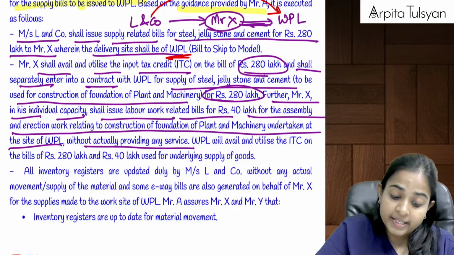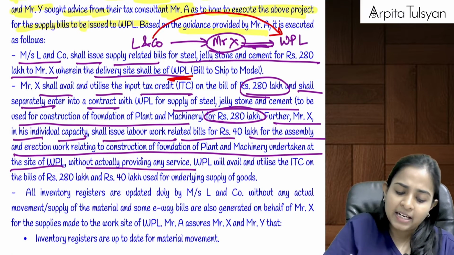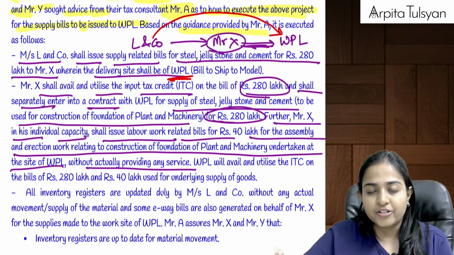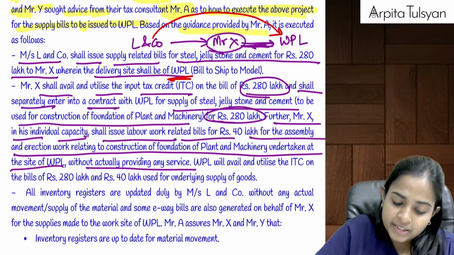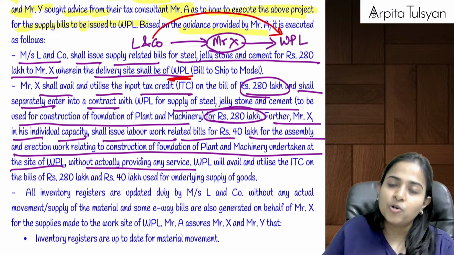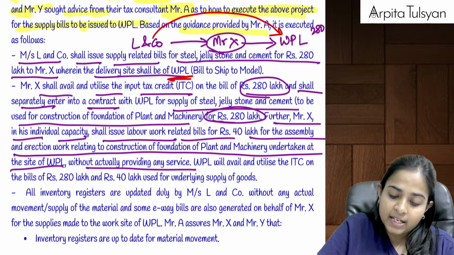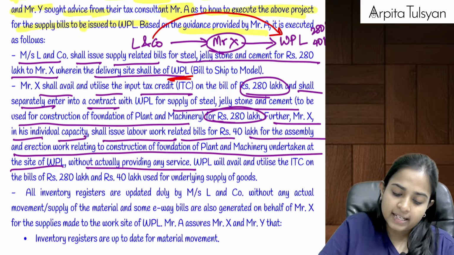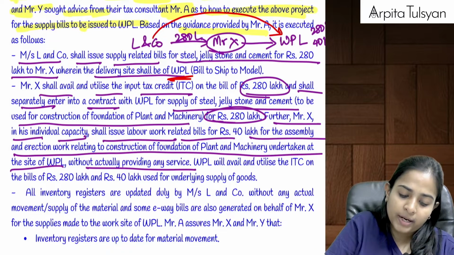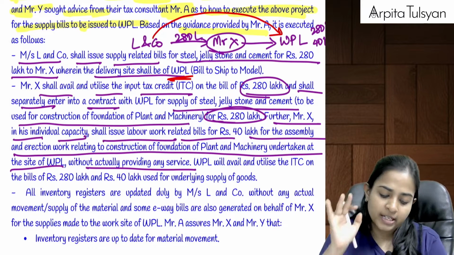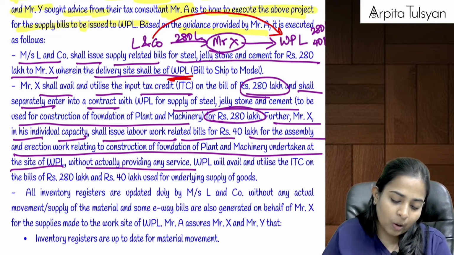Okay, so basically first L and Company is going to sell it to Mr. X, means not doing actual supply but issuing the invoice. Then Mr. X is going to further supply it to WPL. It is going to do a supply of 280 lakhs of goods and 40 lakhs of services also. Here it is only 280 lakhs, and from Mr. X to WPL it will be 280 lakhs for goods and 40 lakhs for labor. Wow.